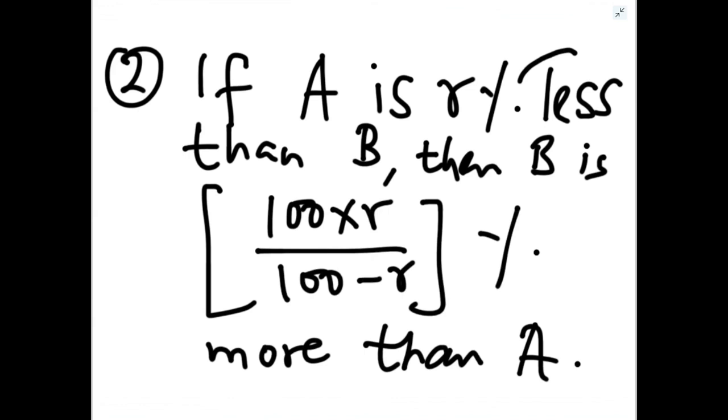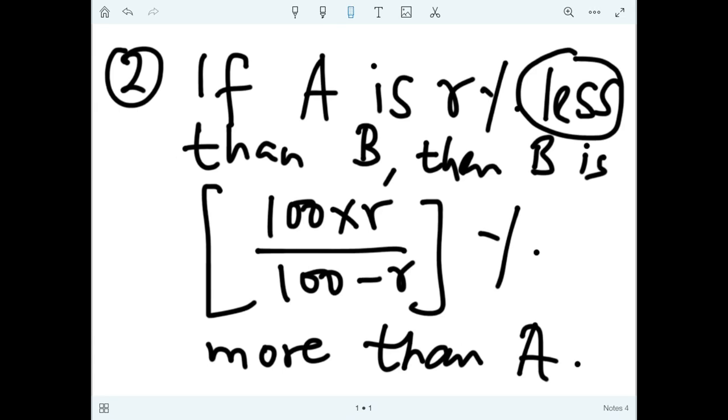So you see the key point here. If the word is less, then we have to use minus sign in the denominator, and if it is more, then it was 100 plus R. If it is less, then 100 minus R. Numerator is same, 100 into R. So these are two important formula for comparison. We will see one example.